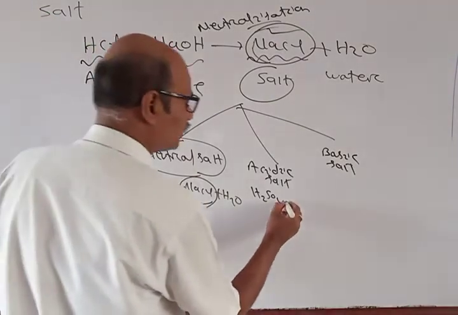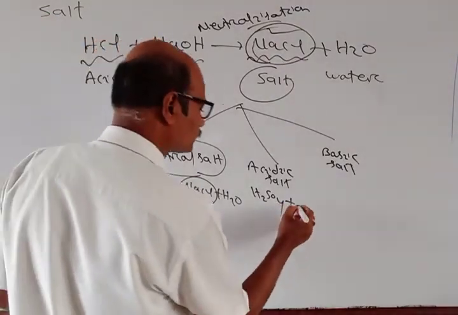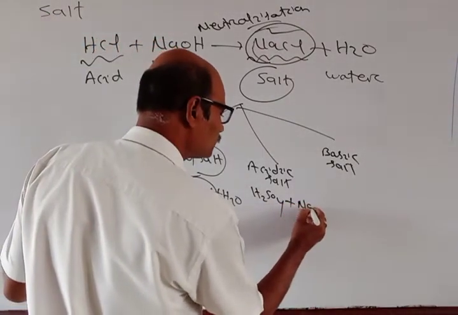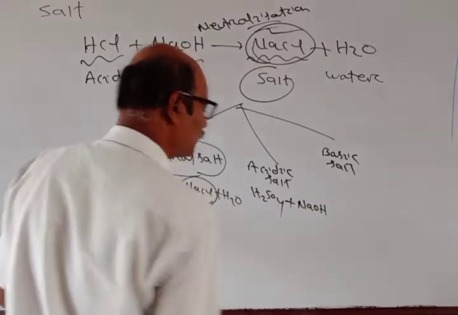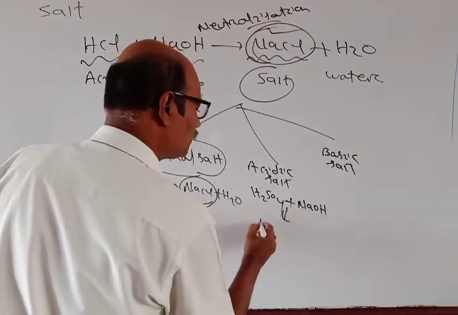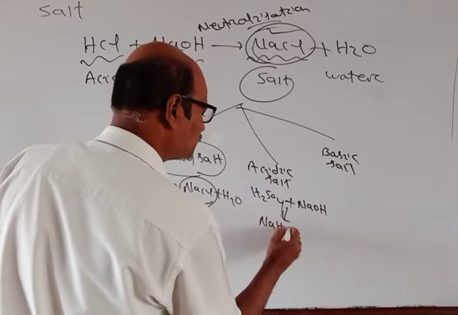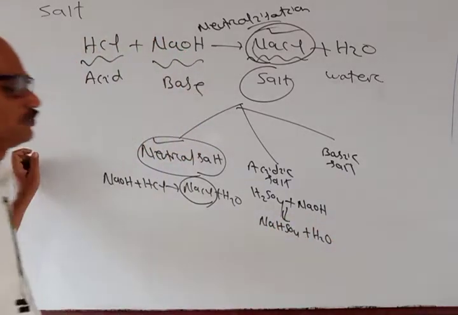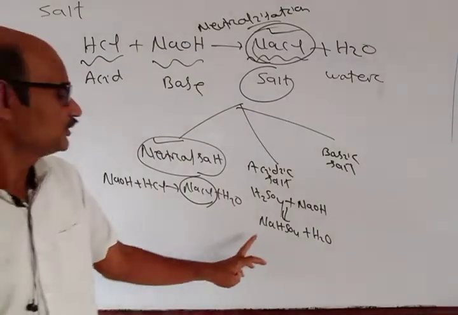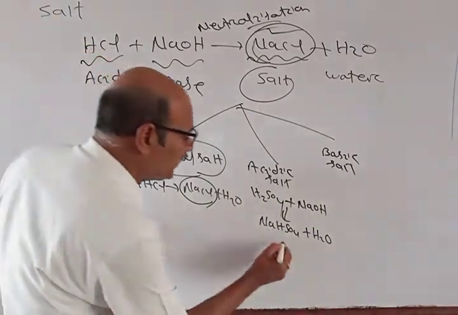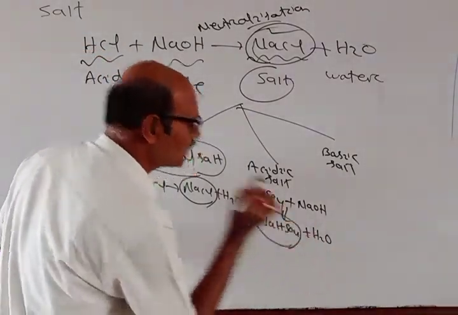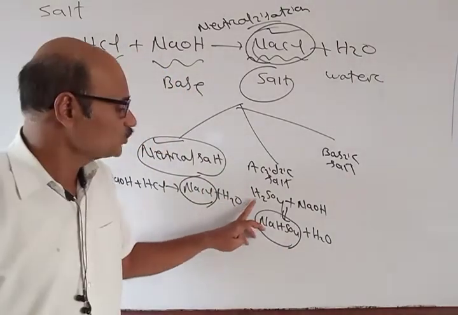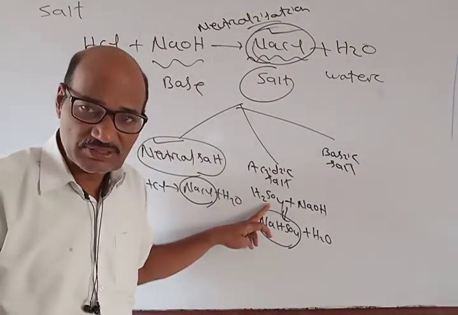And sometimes, suppose if I take H2SO4 plus NaOH, I can get NaHSO4 plus H2O. Here H2SO4 is a polybasic acid.